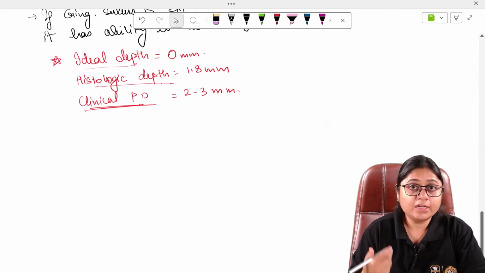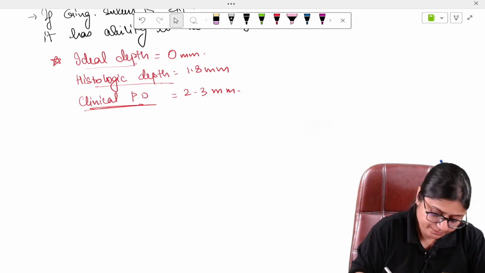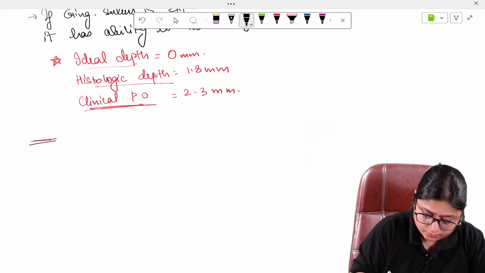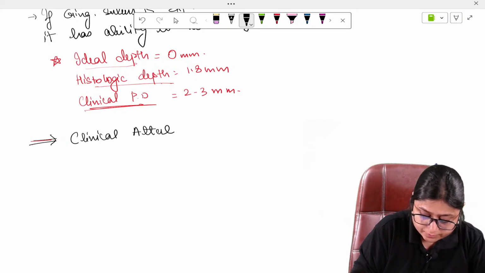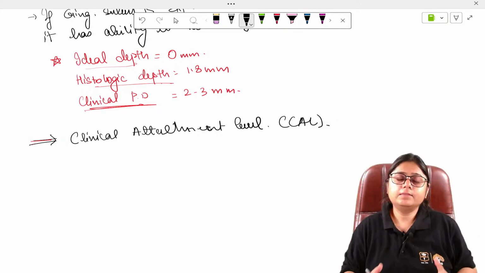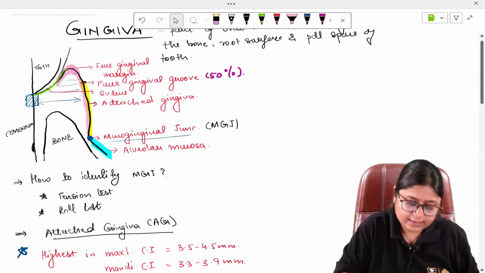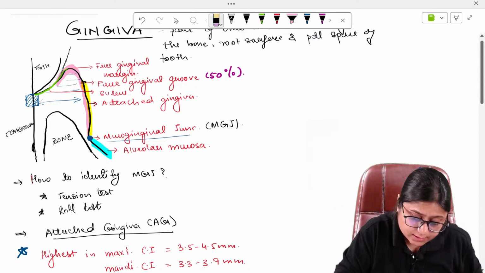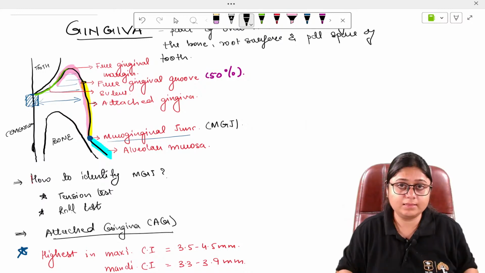Now, another question that usually comes is on the clinical attachment loss or clinical attachment level. So what is this clinical attachment level? See, here you see that this sulcus is attached up till the CEJ in a healthy gingiva.